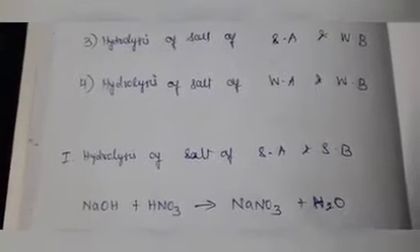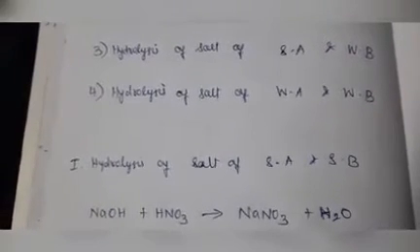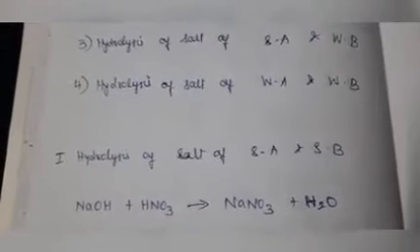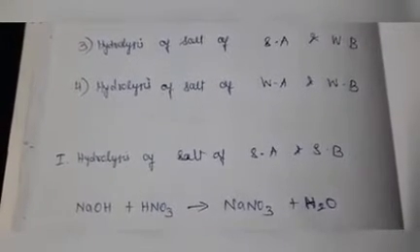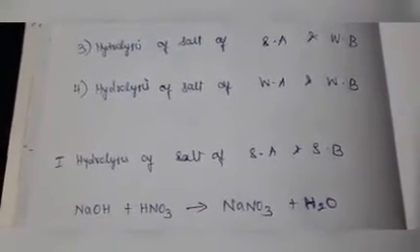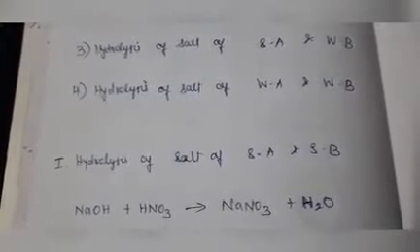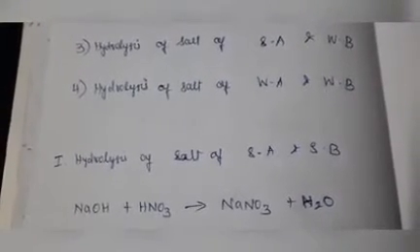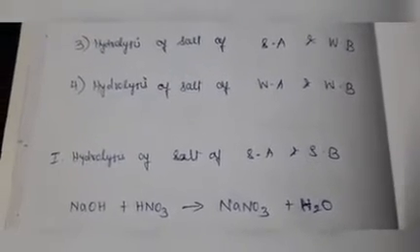Completely ionized means strong acid, partially ionized means weak acid. Like that, a base is one which gives OH minus, and a strong base gives more OH minus. Completely ionized means strong.